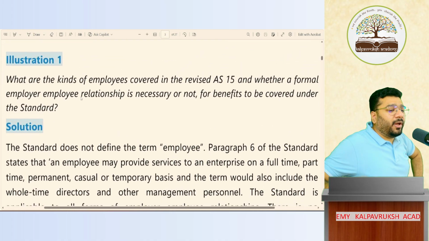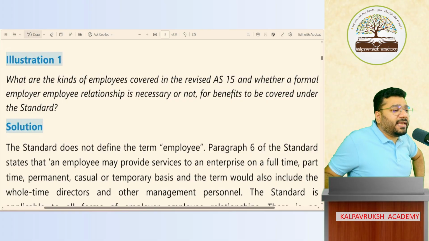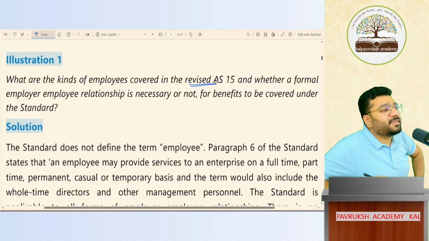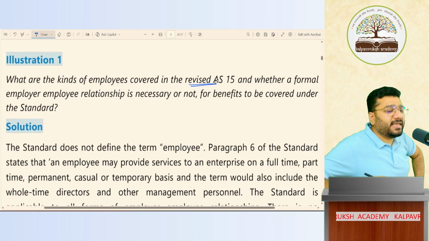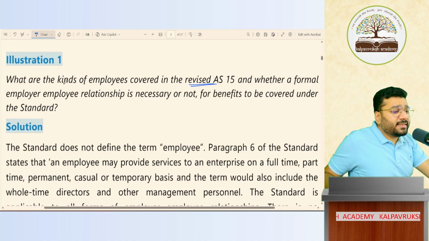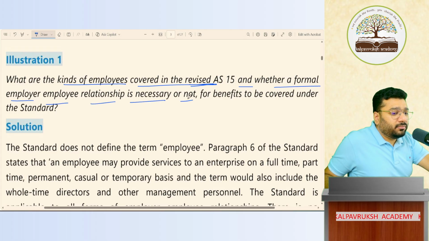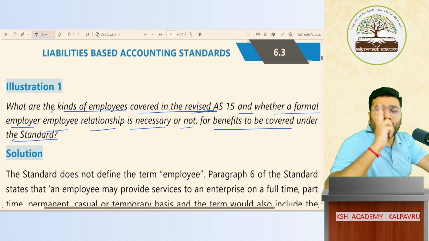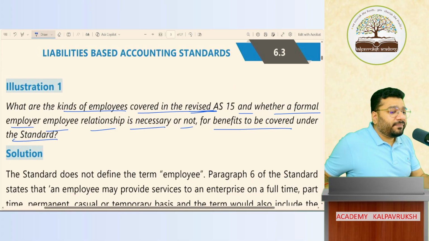What are the kinds of employees covered in the revised AS 15? This AS 15 is not the original AS 15. That has been amended. Now we are studying the revised AS 15. What kind of employees are covered, and whether a formal employer-employee relationship is necessary or not for the benefits to be covered in this standard. So in this question, is there one question or two? He is asking two questions.